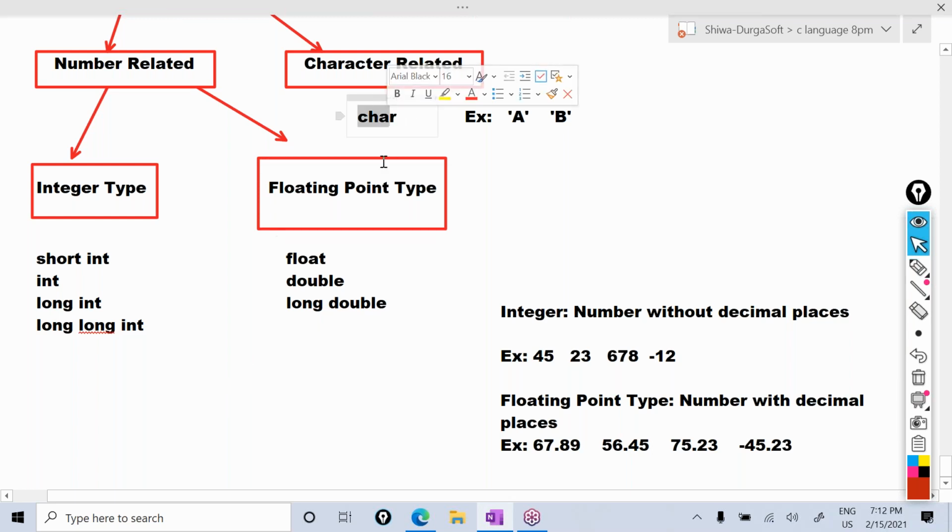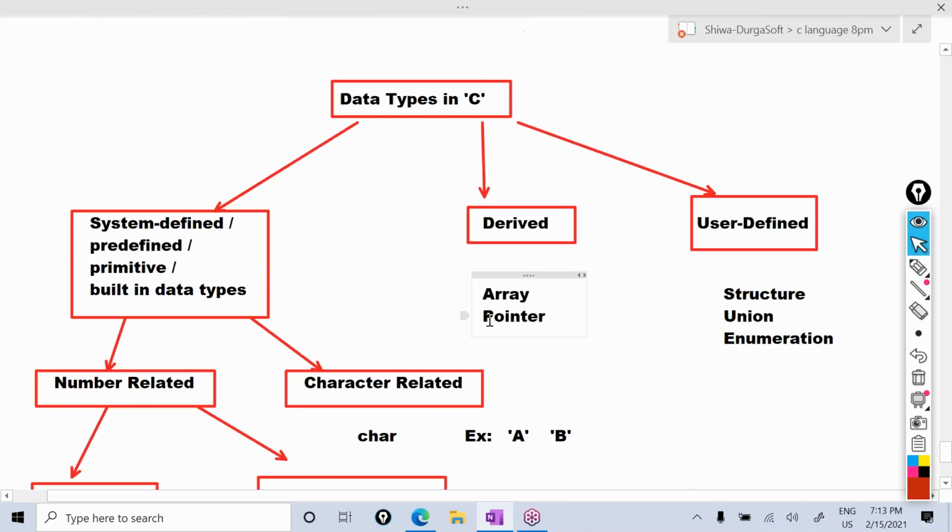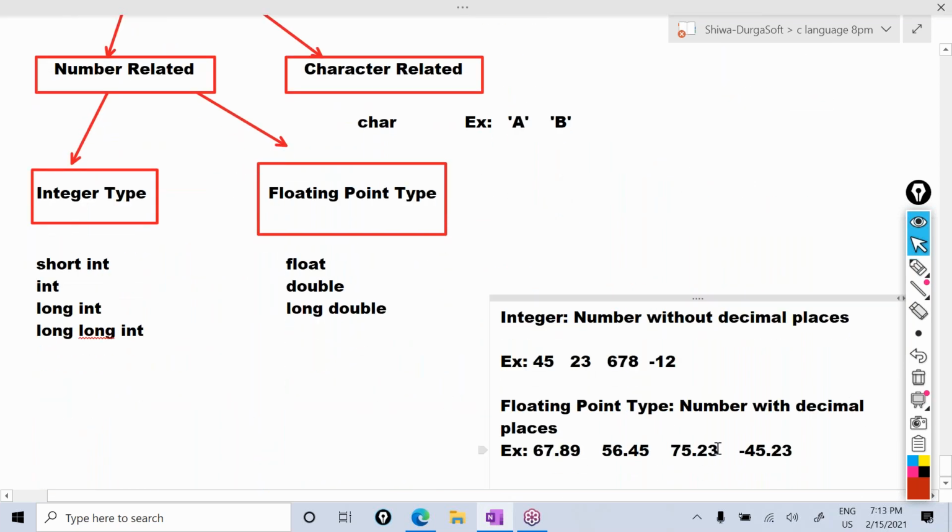Okay, 1 char data type. So all these are the primitive data types: 4 plus 3 plus 1, 8 primitive data types. String comes under character array, a derived data type. String is the character array in C language. Array and pointers come under derived data types. So till here we discussed in the previous session.